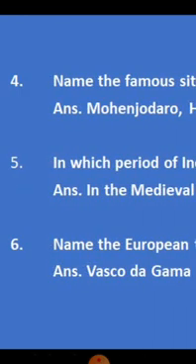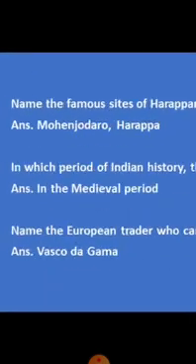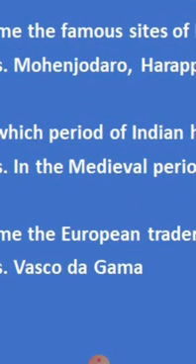Then next, name the European trader who came to India at first. So many Europeans, Portuguese, French, British, so many people came to our country. Then who first came to our country from Europe? Vasco da Gama. He came to Calicut in Kerala, in India.